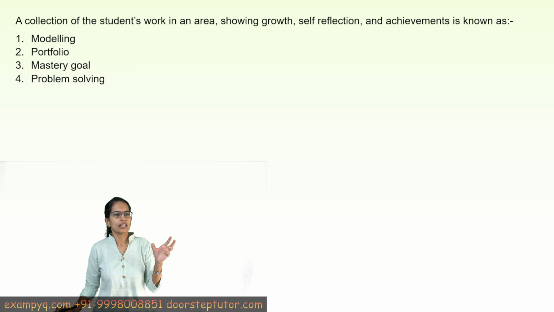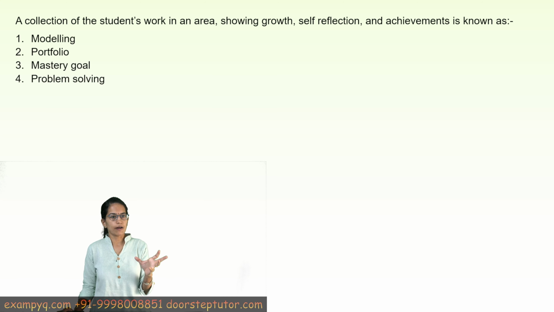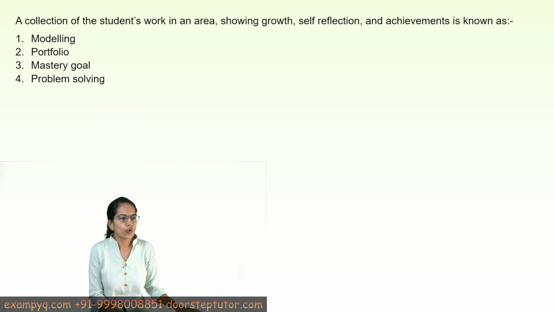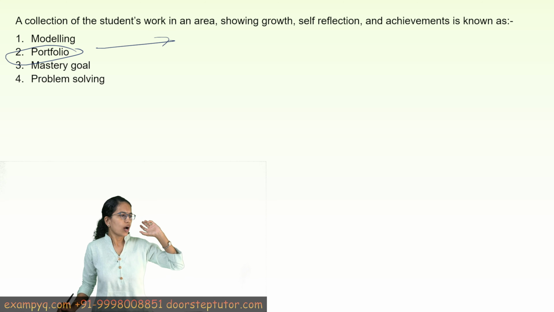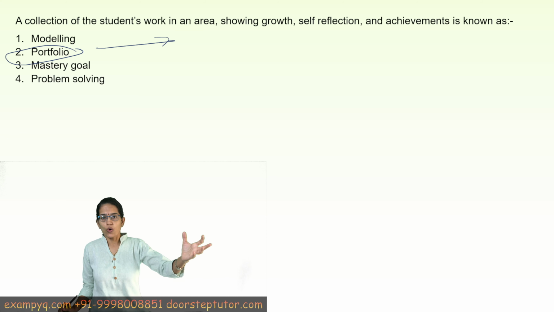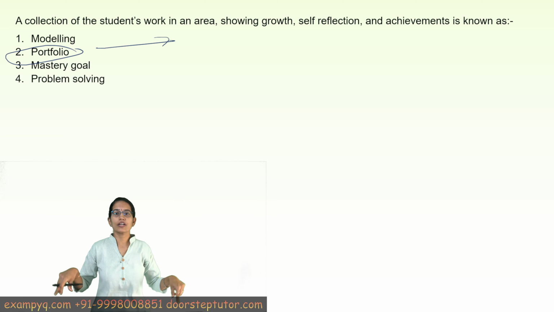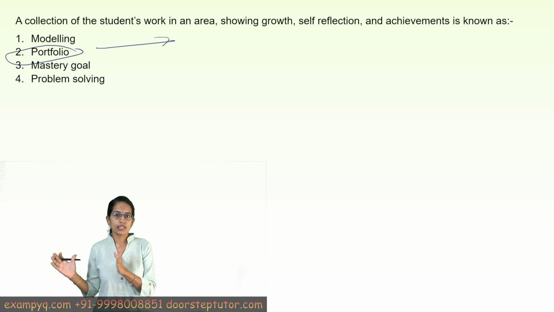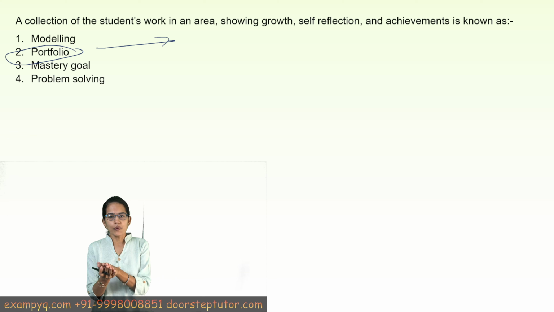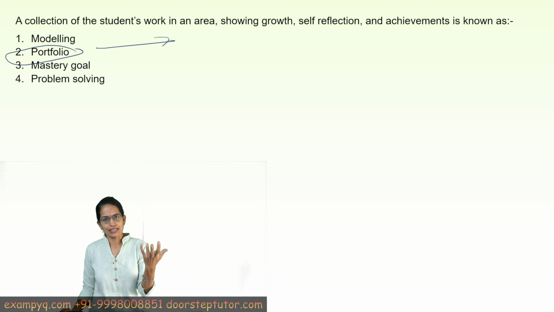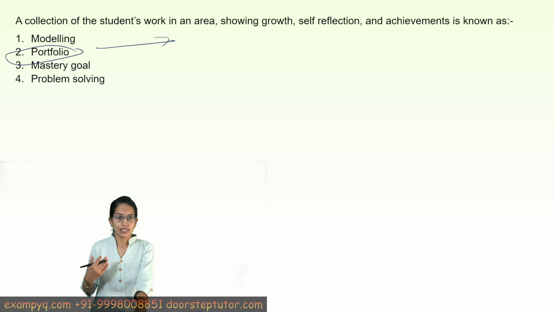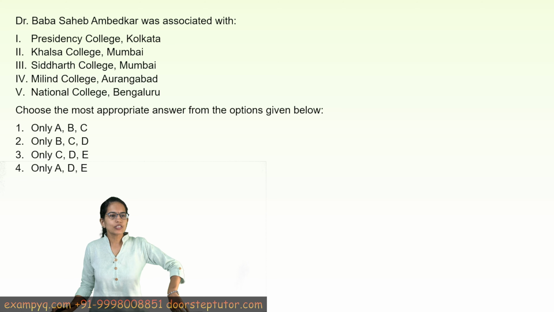The next is, the collection of students' work in an area showing growth, self-reflection and achievement is called what? It is called portfolio. Now usually portfolios are done with subjects related to arts, painting, drawings. So you create whatever you have gone through over the days, and then that's a compendium, right? So it's a performance based analysis for any professional skill set, and therefore it helps us understand the self-reflection. The last question that we will discuss today is Baba Saheb Ambedkar.